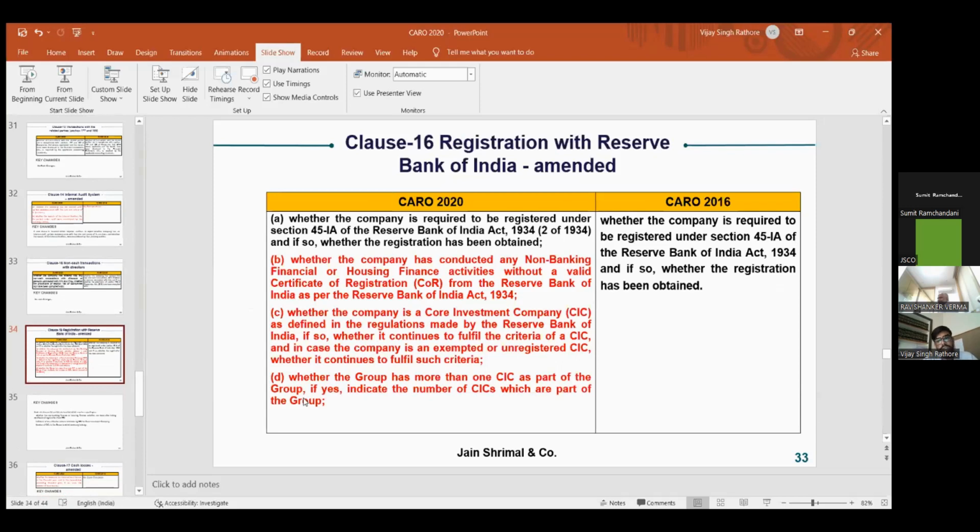These are the registrations the company is holding or not. Without holding them, the company cannot perform any transaction related to NBFCs. So these are the compliance changes in CARO 2020.